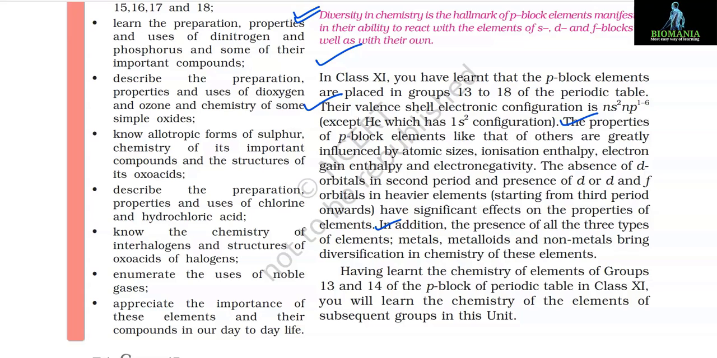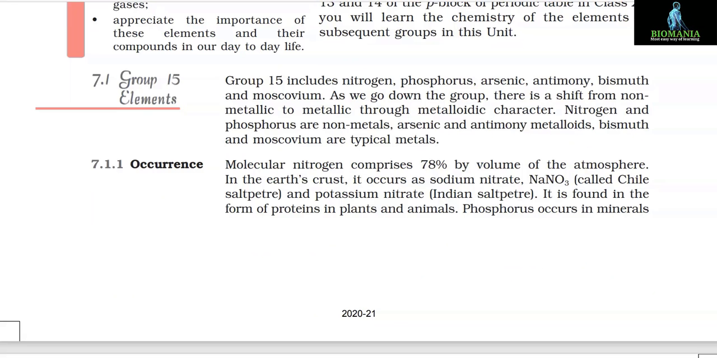In addition, the presence of all the three types of elements, metals, metalloids and non-metals, bring diversification in chemistry of these elements. Having learned the chemistry of elements of groups 13 and 14 of the p block of the periodic table in class 11, you will learn the chemistry of the elements of subsequent groups in this unit.